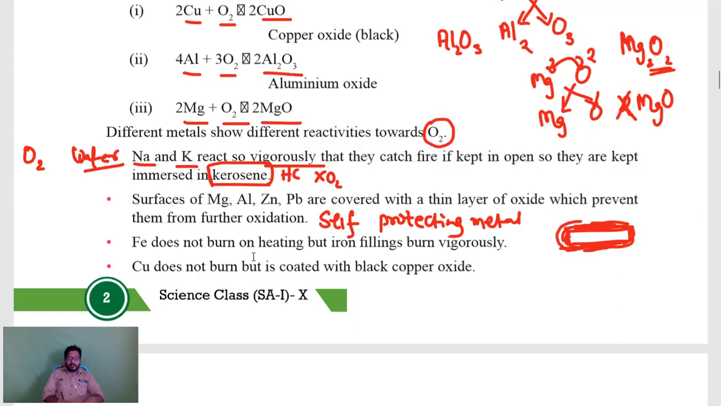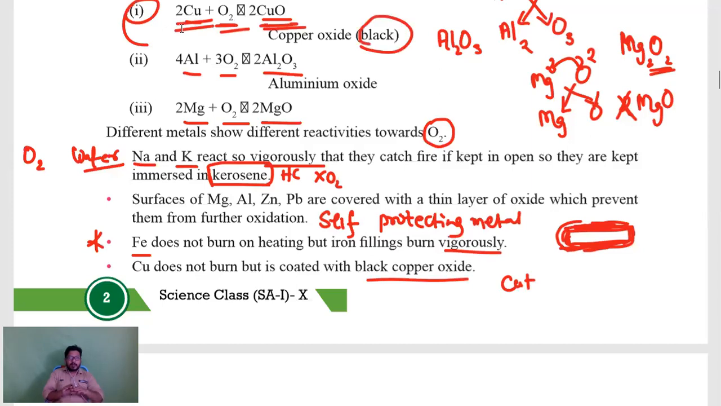Iron doesn't burn on heating, but iron filings burn vigorously. So if you directly heat iron with oxygen, it will not burn, right? But iron filings will burn vigorously. Keep this point in your mind. Copper doesn't burn but is coated with black copper oxide. When copper reacts with oxygen, here you see the first equation, Cu plus oxygen will form CuO, that is copper oxide, which is black. That is, a black layer is formed, but it is not burnt.